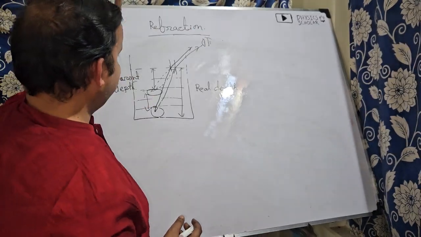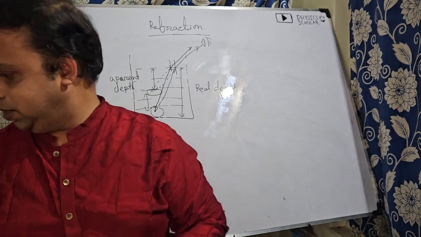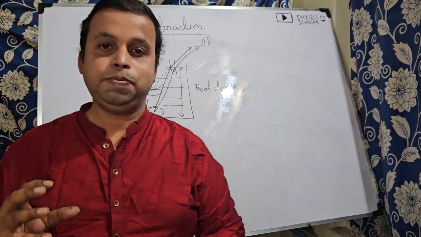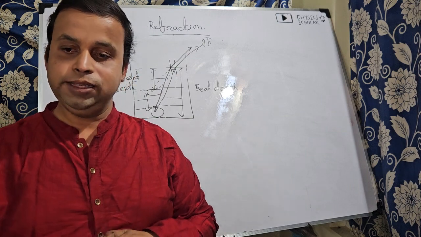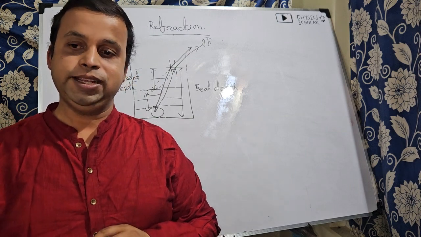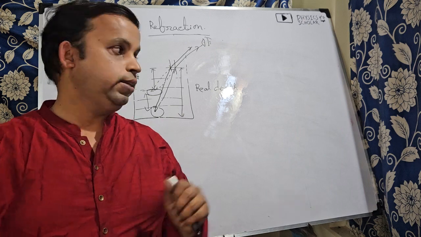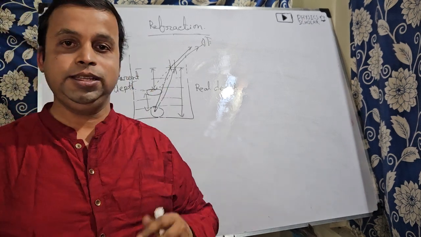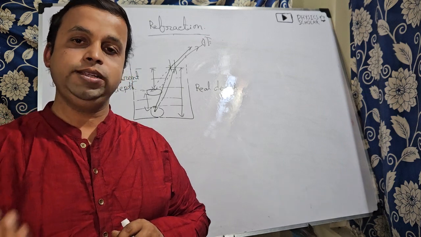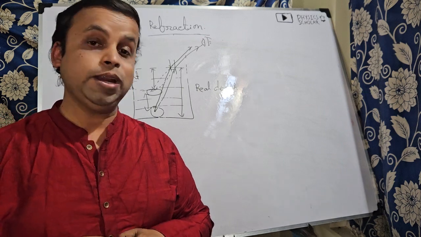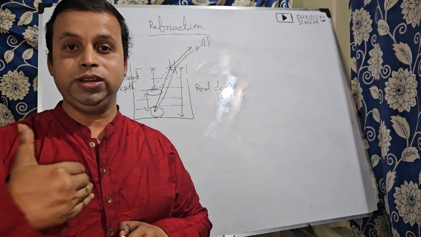Okay, so these are some phenomena. That's why we cannot identify the perfect location from outside the water, the exact location of the object inside the water. So suppose instead of a coin it is a fish, the same thing, the ray will bend away from the perpendicular when it is coming out from the water medium to air, means denser to rarer medium.